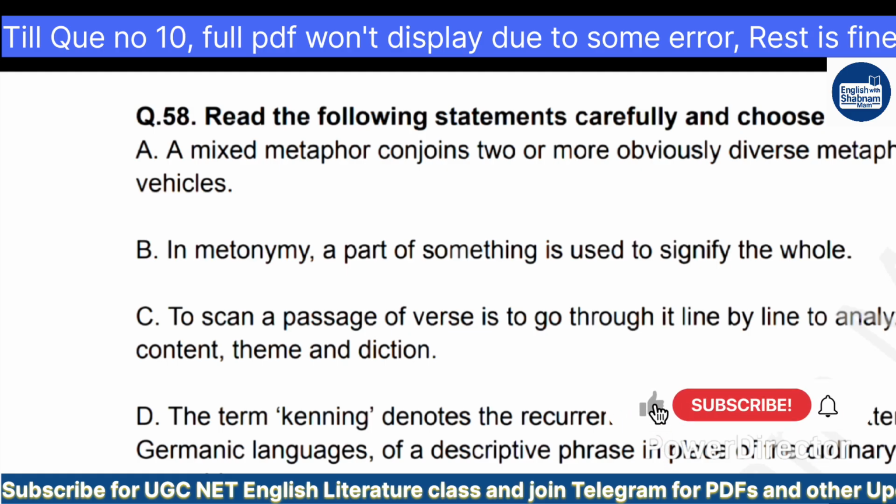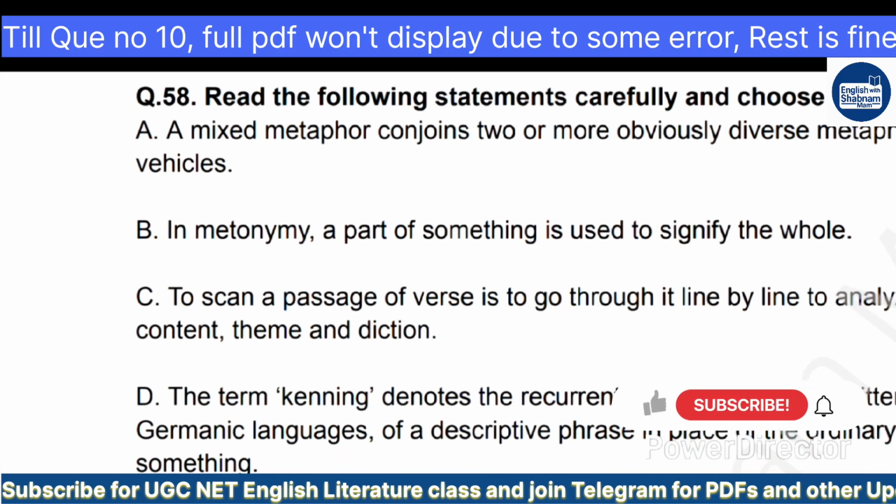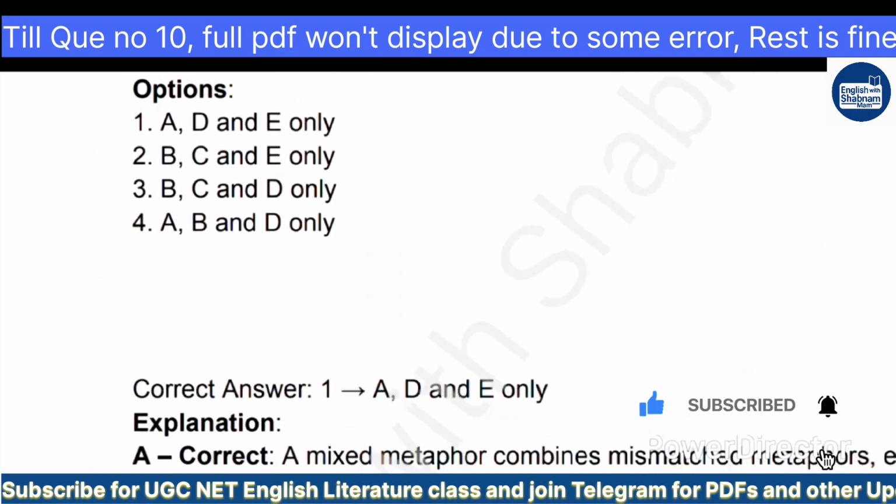So we have to find out the correct options. This is a question from the linguistic part. So, which is going to be the correct answer, everybody? Here are the options. Option A, D, and E only. Option B, C, and E only. B, C, and D. A, B, and D. The correct answer, it was said, was A, D, and E.